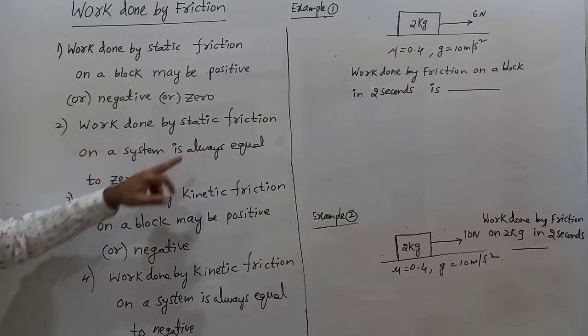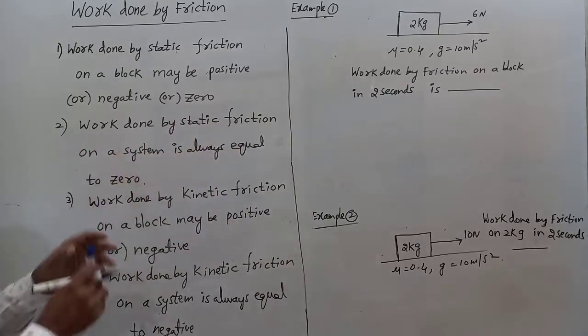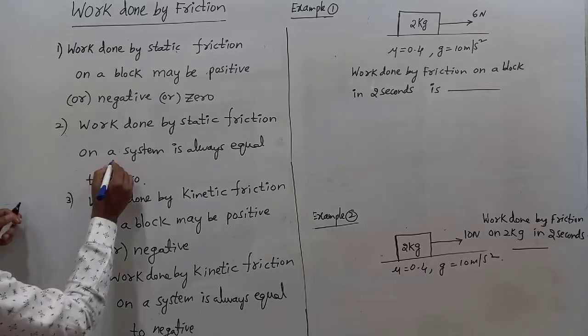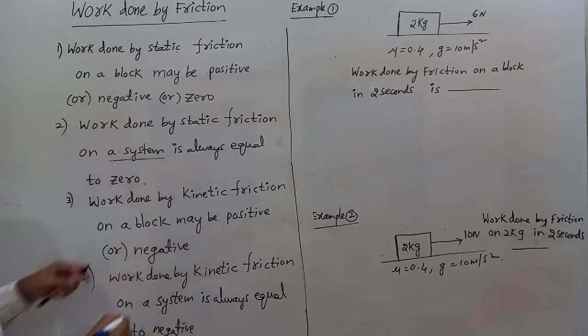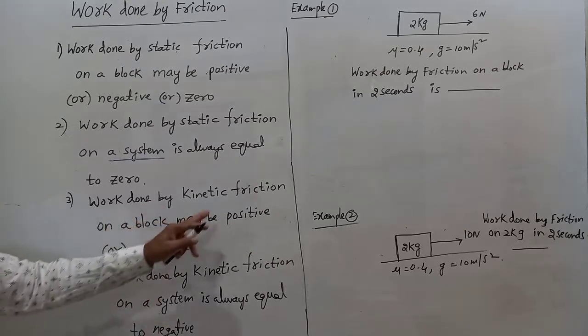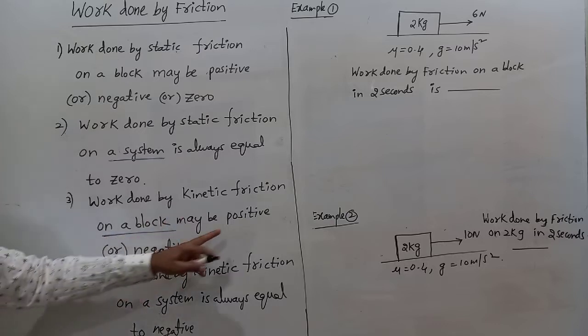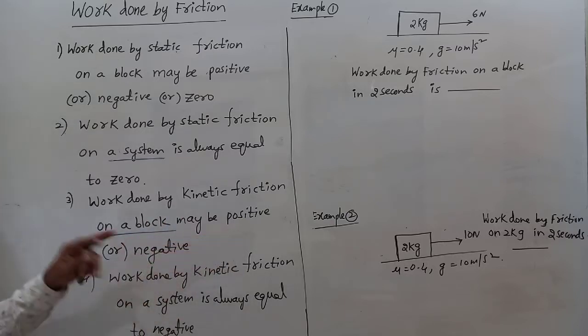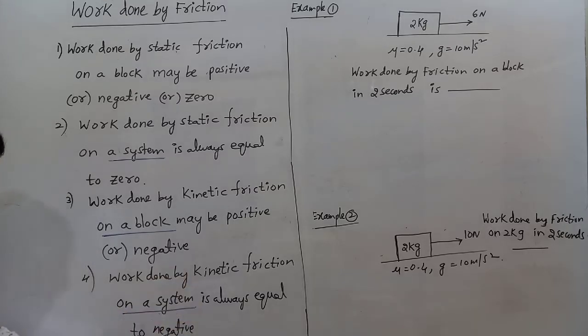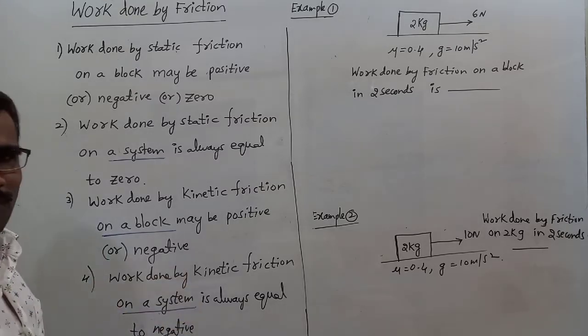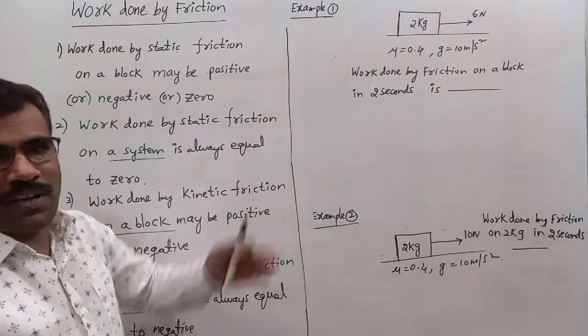Then, work done by static friction on a system is always equal to zero. Then, work done by kinetic friction on a block may be positive or may be negative. Work done by kinetic friction on a system is always negative.